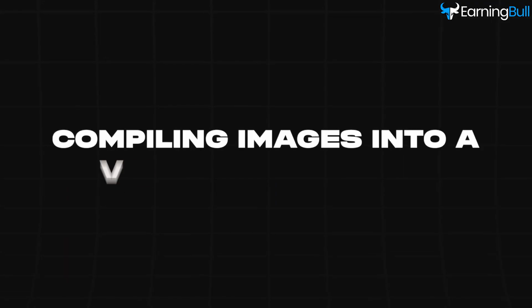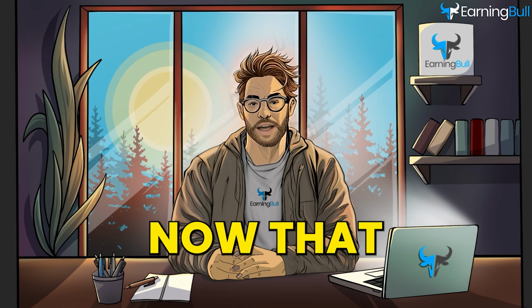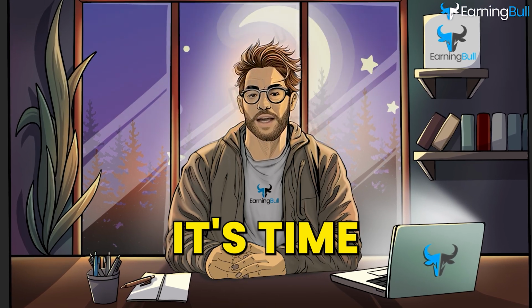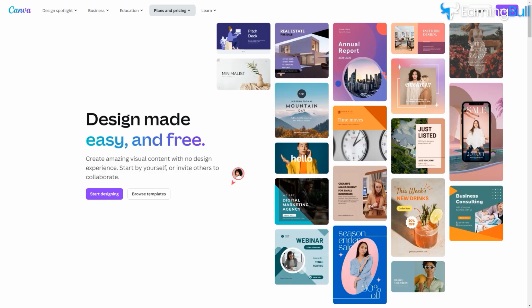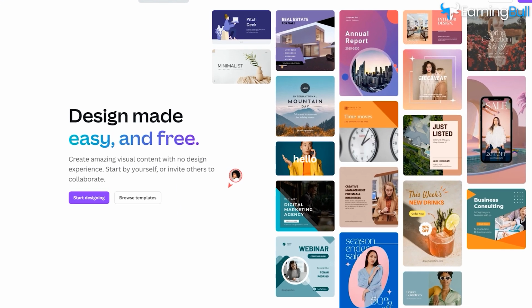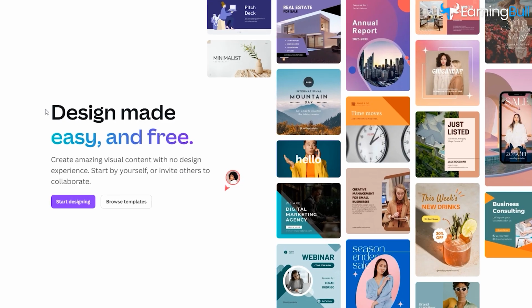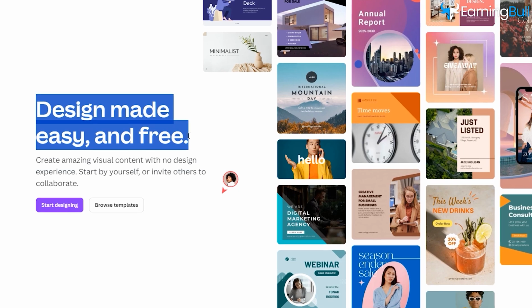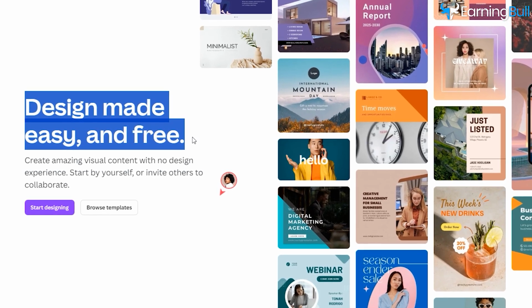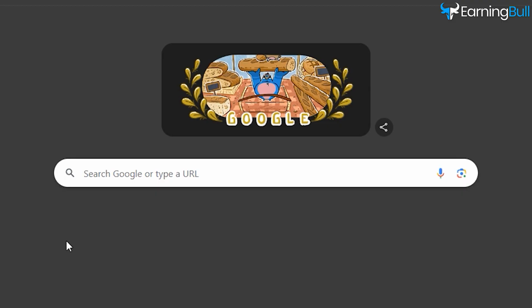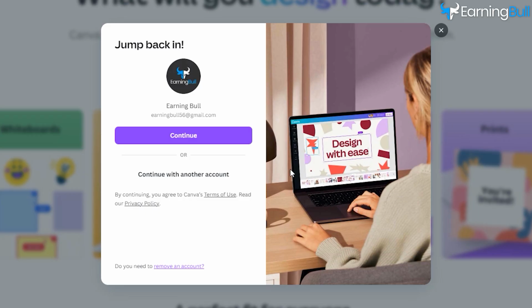Compiling images into a video using Canva. Now that you've got all your images ready, it's time to compile them into a video. Don't worry, this part is super simple, thanks to Canva. Canva is a free, user-friendly tool that lets you create videos even if you've never edited one before. First, go to Canva's website and sign up for a free account if you don't already have one.